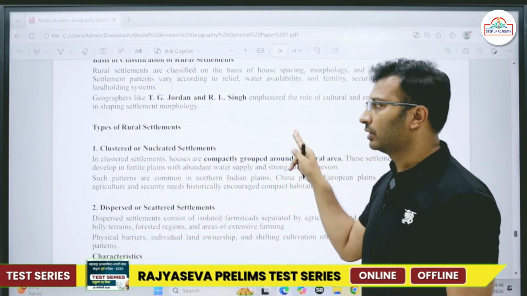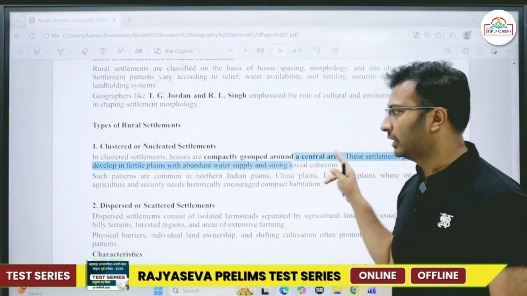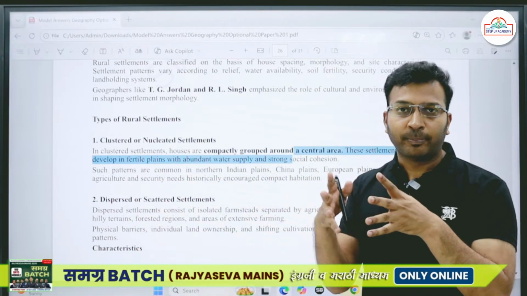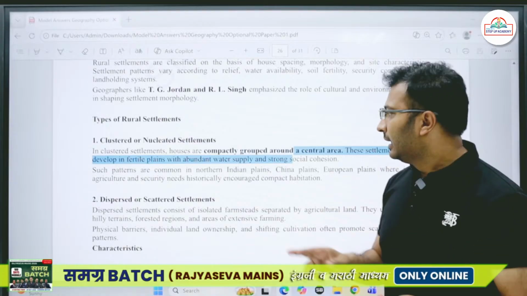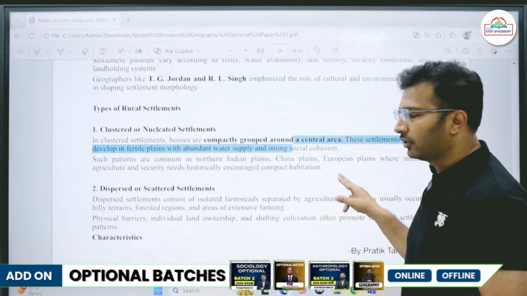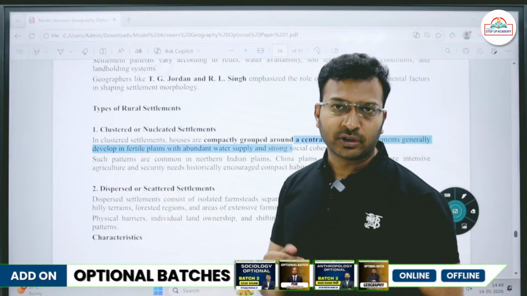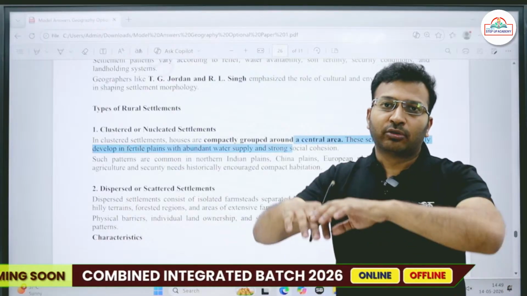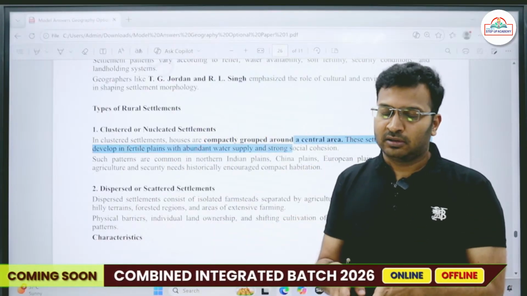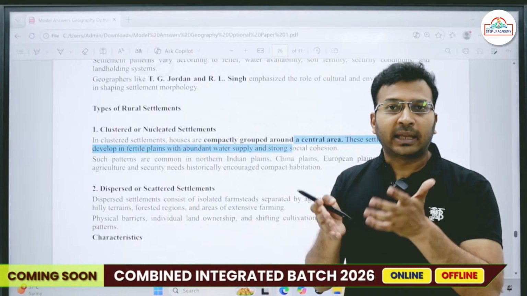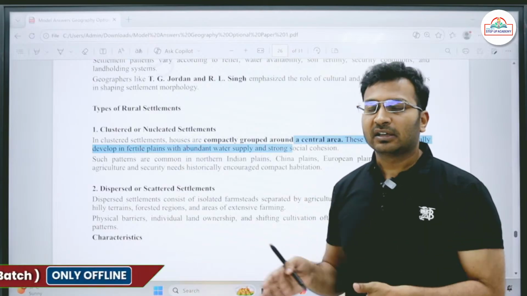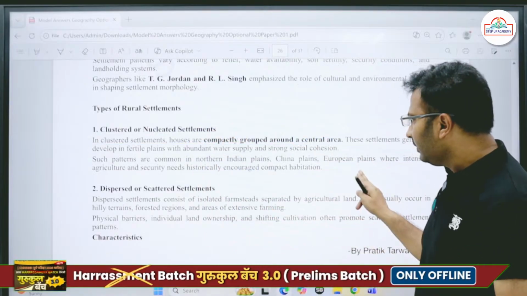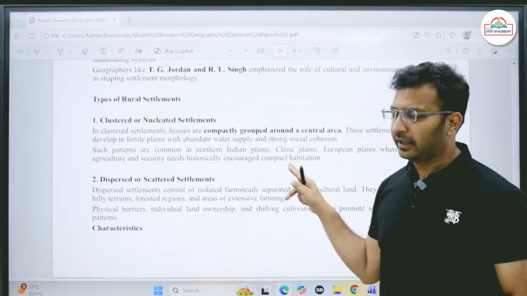Then types of rural settlement: we have the clustered and the nucleated settlement. Clustered settlements means the houses are very near to each other, compactly close to each other, around some central area. For example, in some rural areas you will find a panchayat office, and around that panchayat office the houses will be clustered, or there might be some temple, or some pond. In such areas we find clustered or nucleated settlements. Okay, mostly it is found in the plain areas, the northern Indian plains.